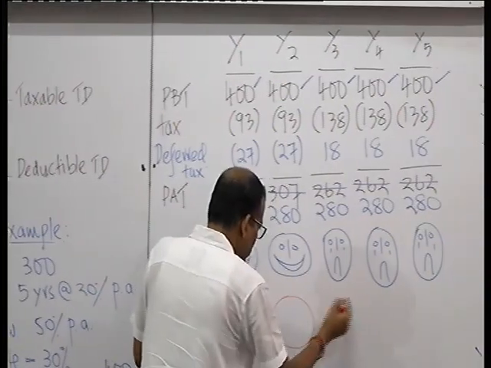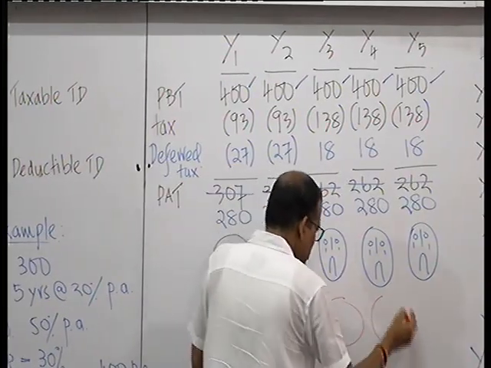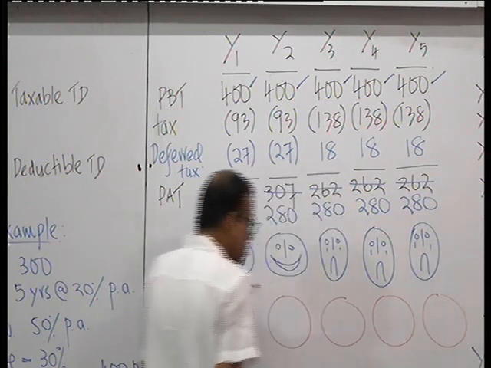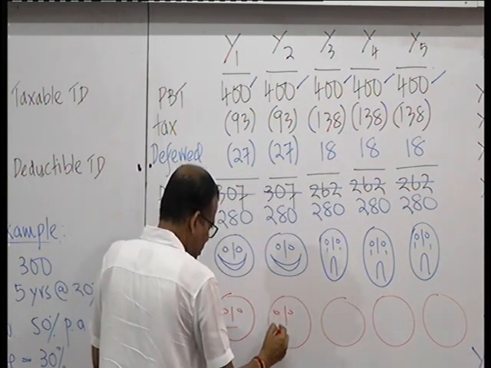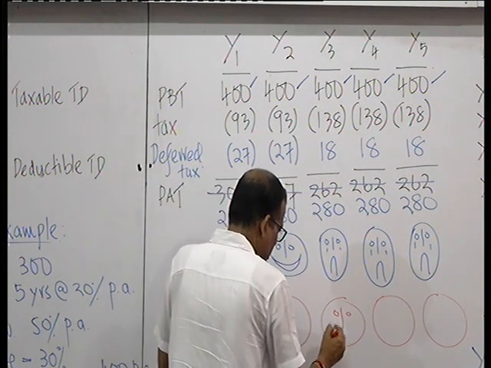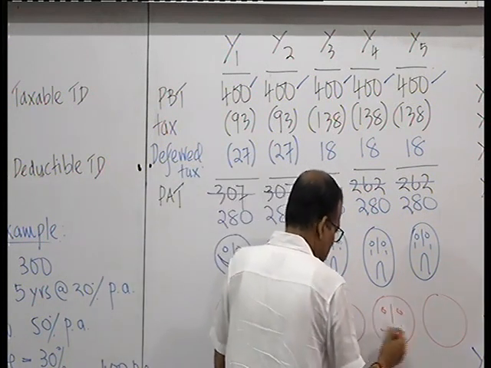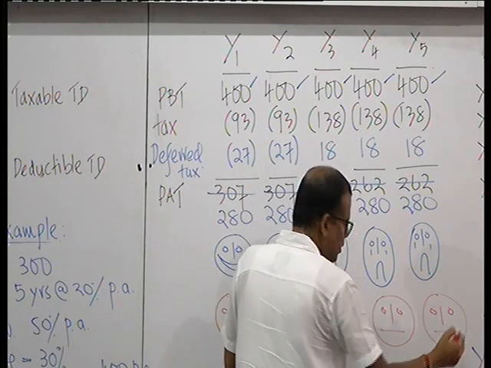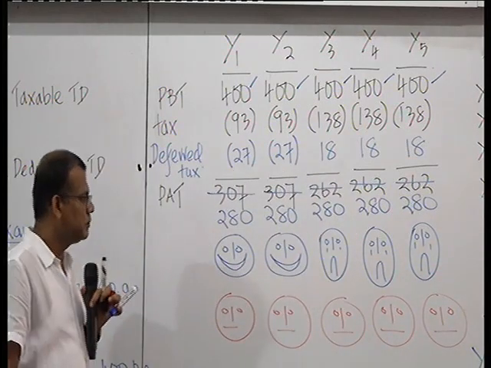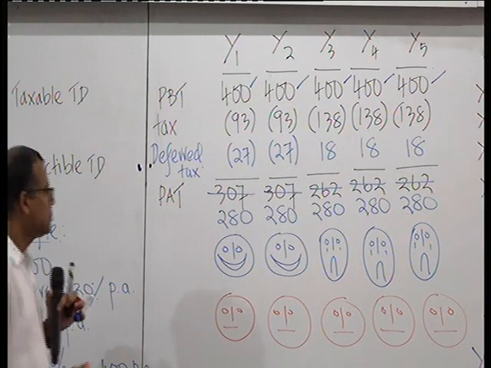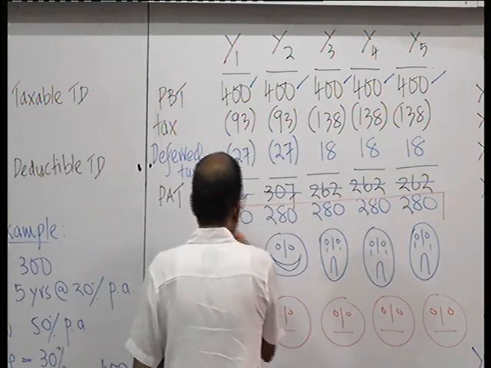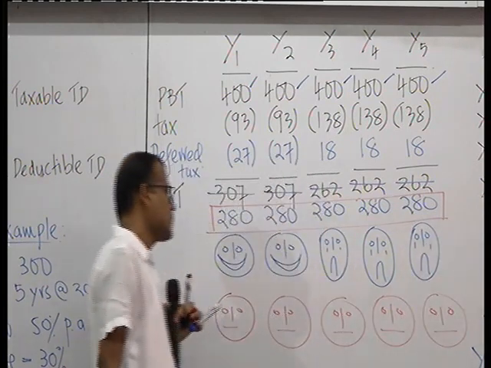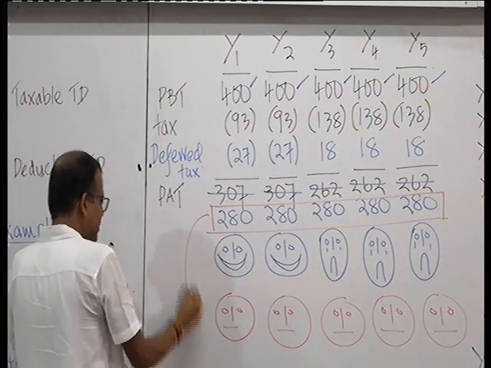Guess how? They are simply neutral. See their profits, 280. This is the reflection here.